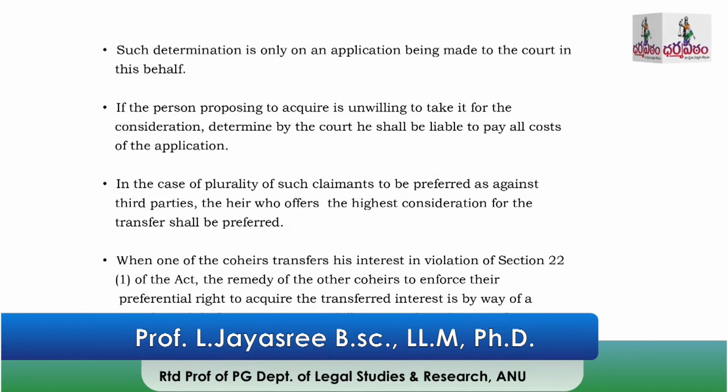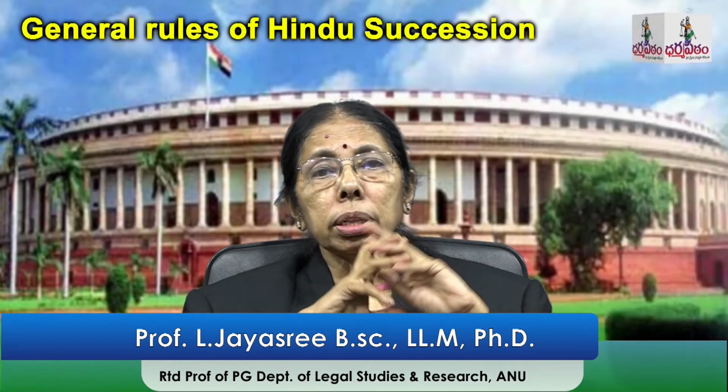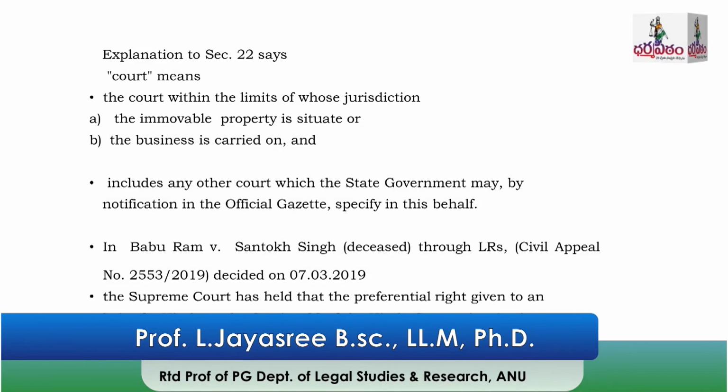What is a court? Here the court means the court within the limits of whose jurisdiction the immovable property is situated, or the business is carried on. Where the immovable property is, or where the business is carried on, within that local jurisdiction, that court will have jurisdiction to deal with this matter.